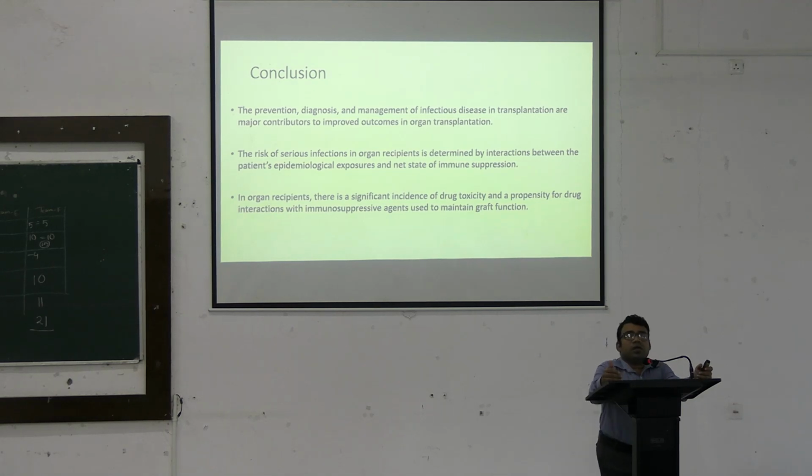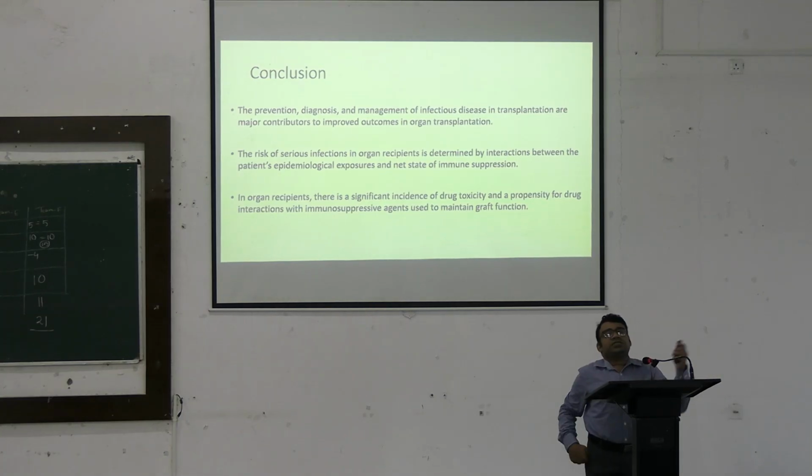So what we have tried to discuss today is what a transplantation is, and what the possible complications of transplantation are other than graft rejection. A very important aspect is prevention of infections, and why these patients are more prone to infections, not only because of the procedure related risk, but also because the patients undergo immune suppressive therapy and other drug therapies which make them more prone to infections.